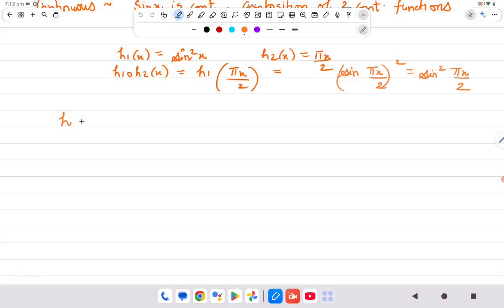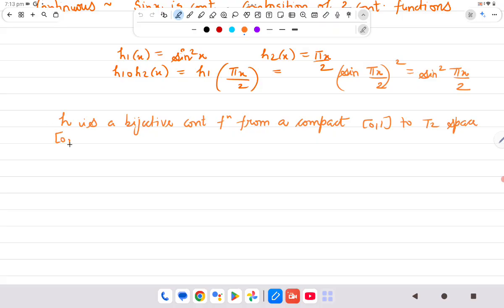So we observe that h is a bijective continuous function from a compact space [0,1] to a Hausdorff space [0,1]. You know, every subspace of a Hausdorff space is again Hausdorff, and [0,1] being closed and bounded is compact.